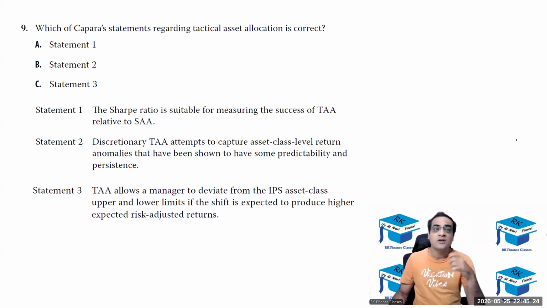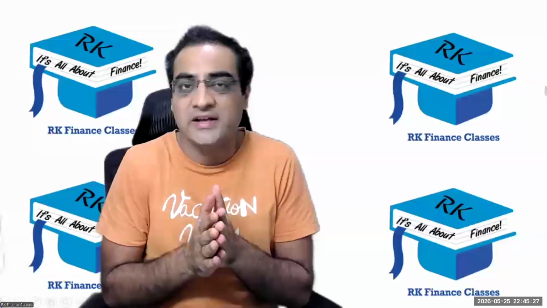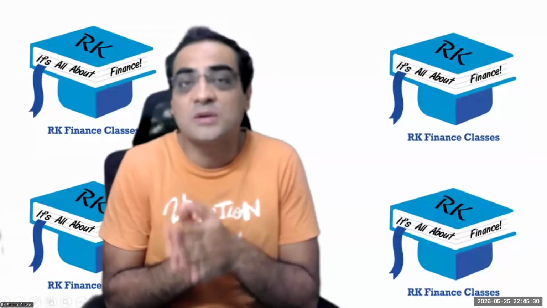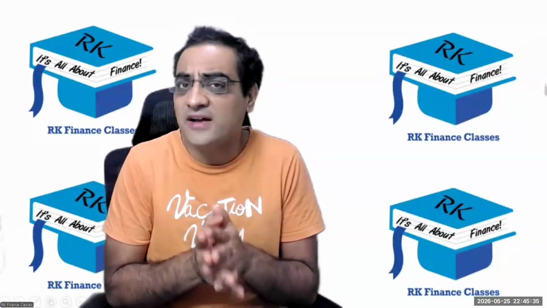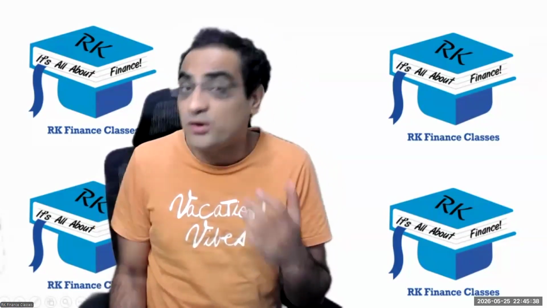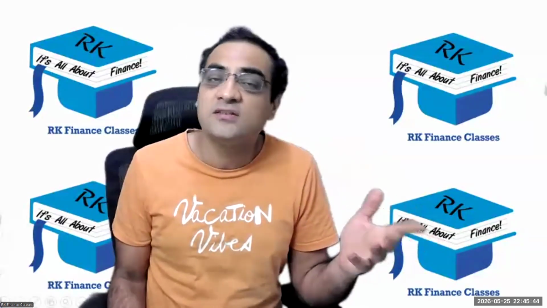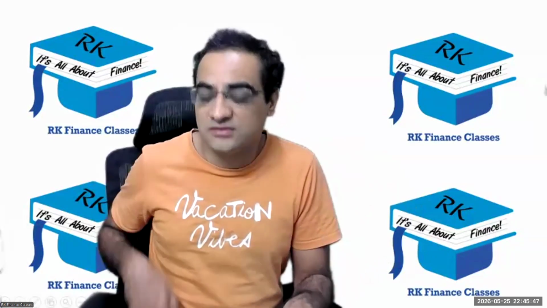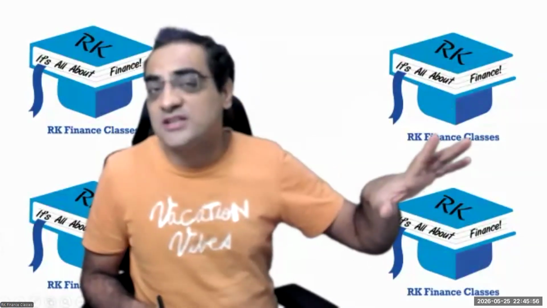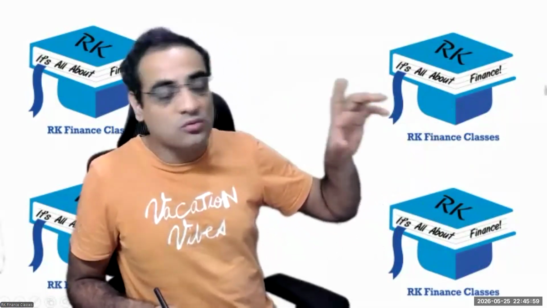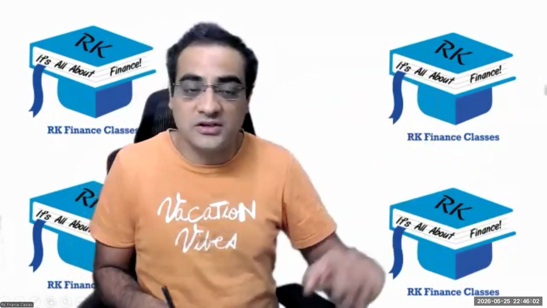Tactical asset allocation is like this: you have the strategic weights which are required to achieve your long-term objectives, or which will have a higher chance of achieving your long-term objectives. Important: SAA, strategic asset allocation, also called policy weights. If you keep your portfolio rebalanced to those strategic weights, you will have a higher chance of achieving your objectives. And TA is tactical asset allocation, for some short-term opportunities where you want to deviate away from your strategic weights to benefit from those short-term opportunities. So that's the tactical asset allocation.